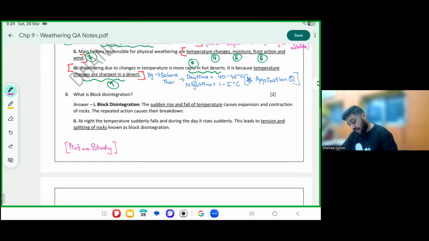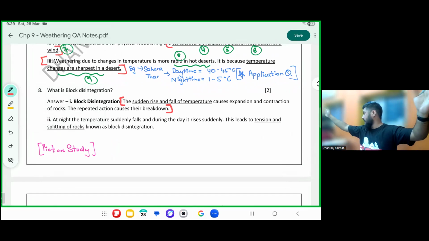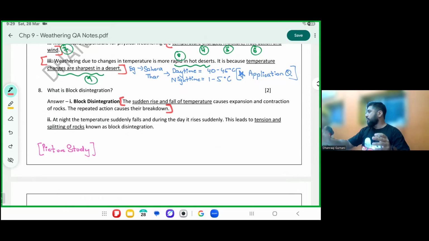First type of weathering called as block disintegration. The sudden rise and fall of temperature causes expansion of rocks and contraction of rocks. This results in block disintegration. Same concept, but picture study mark. Remember, if they give you a picture, I give you a picture to draw. Basically, it breaks down. Block means one will become two, two will become four, entire block.